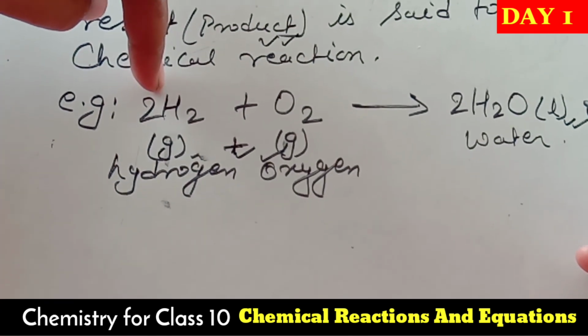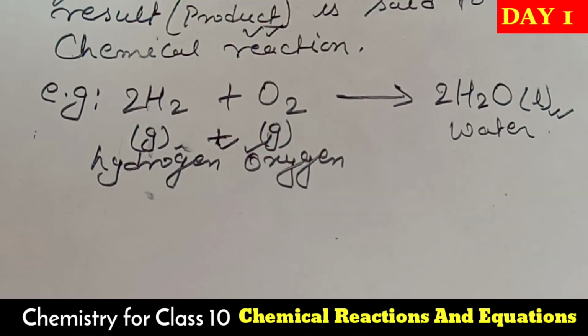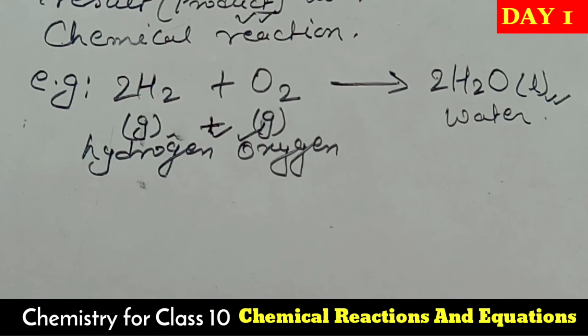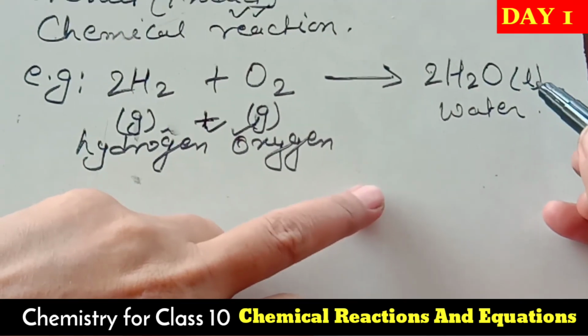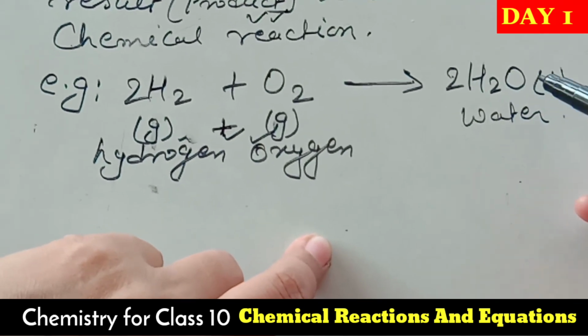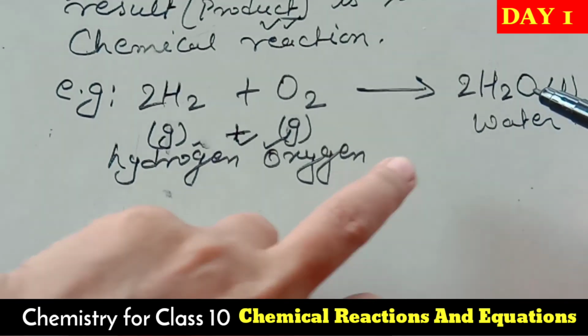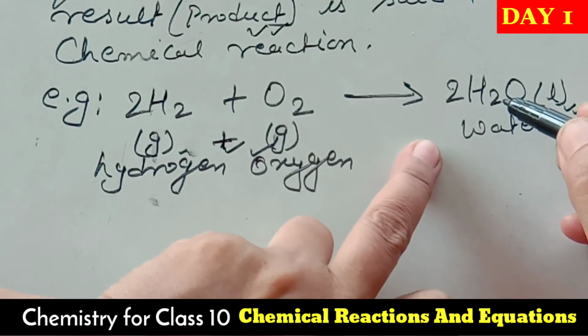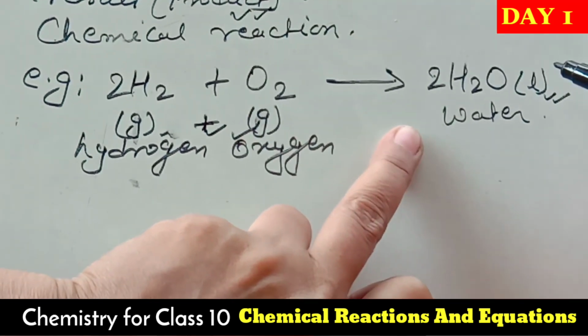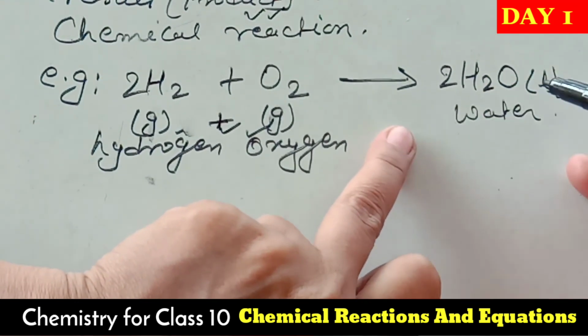As hydrogen gas we were utilizing before the reaction in the free state, oxygen also in the free state, with different uses and different properties, but after the reaction both react to each other and form a new compound, water. The property of water is entirely different from hydrogen and oxygen, and the state also changes.